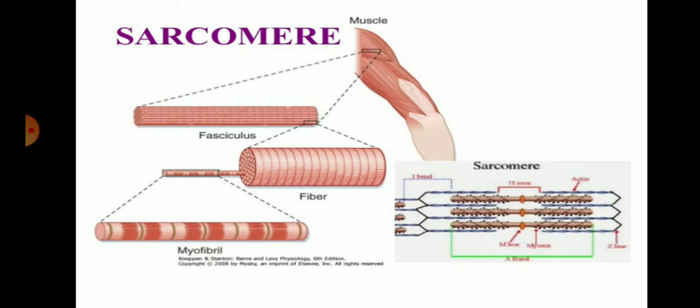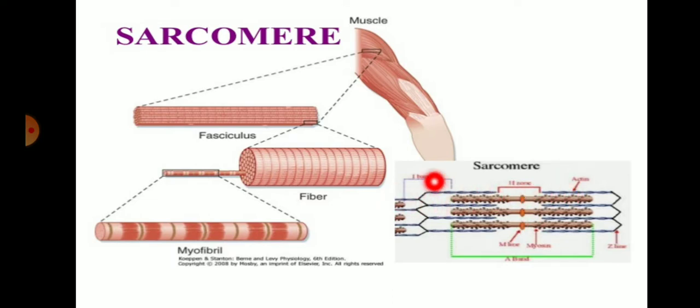So in this figure you can see that this is the muscle, and this is the part of the muscle, that is fasciculus, which consists of a number of fibers. This number of muscle fibers consists of a number of myofibrils. This number of myofibrils consists of sarcomeres. So this sarcomere is made up of the I band, H band and the actin filament, also the M line and myosin protein. So these are the I band, H band, Z line and M line. This is the myosin and this is the actin.